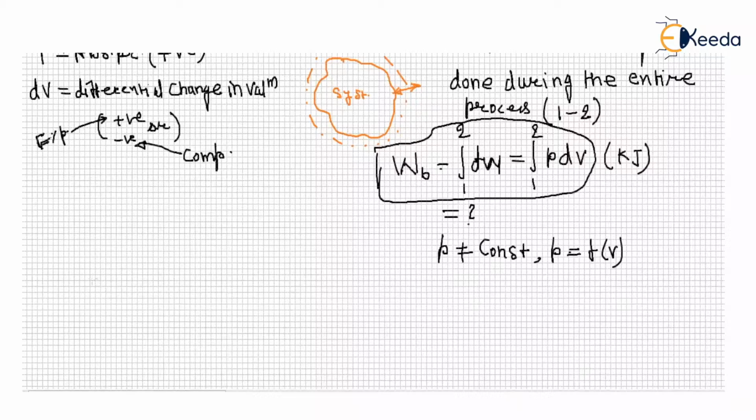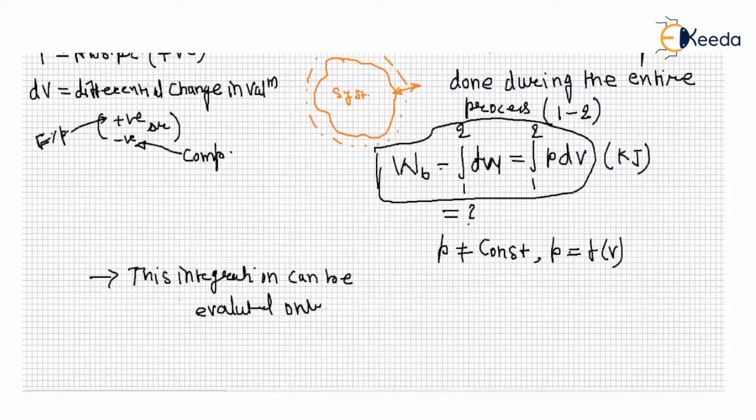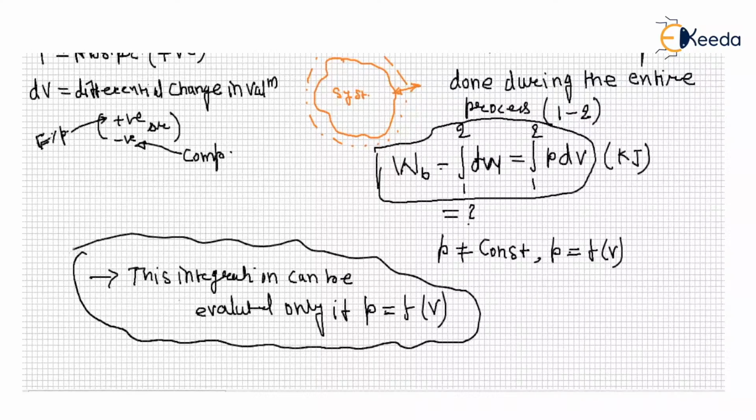That means this integration can be evaluated only if P is a function of V, and this is applicable for a reversible process. Why? Because there is a very slow quasi-static equilibrium process.